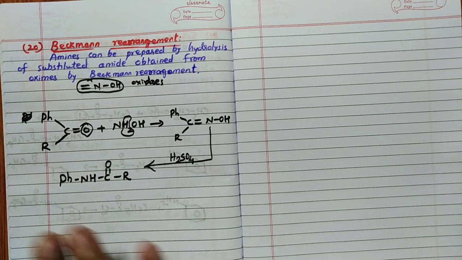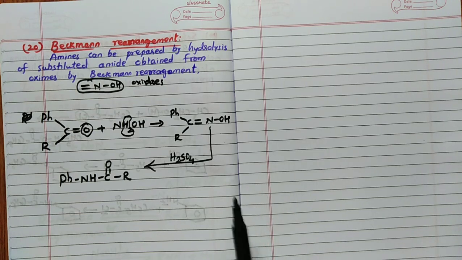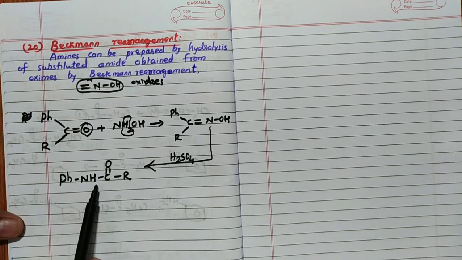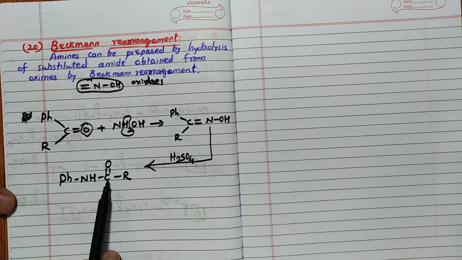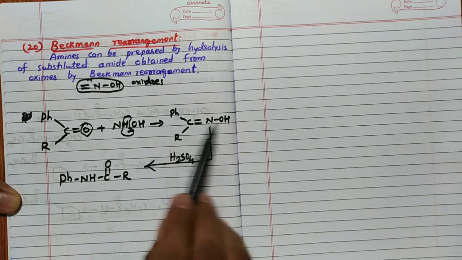Just remember, amines preparation from substituted amides, right? That is called, remember, see, this is substituted amide. PhNHCOR is called substituted amide, which is obtained from oxime.